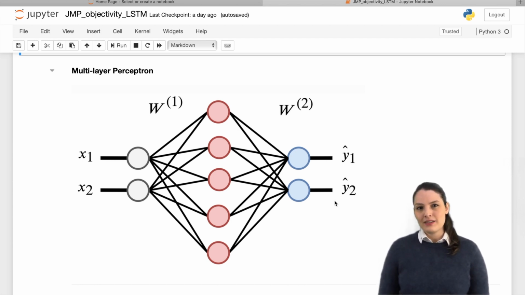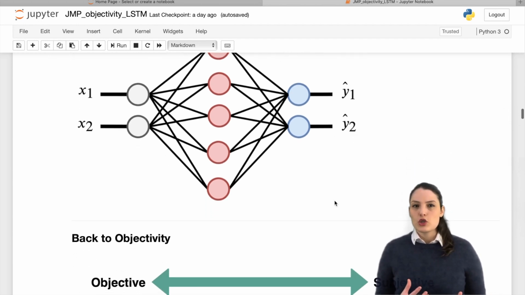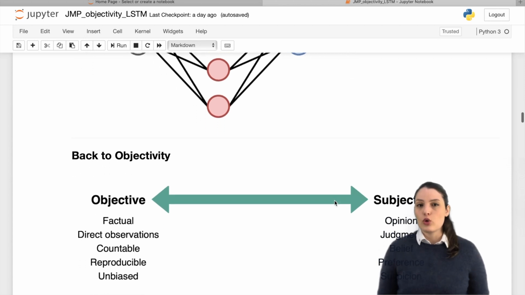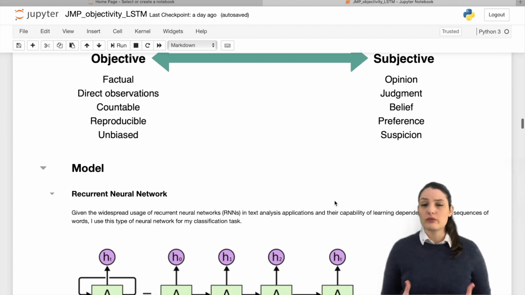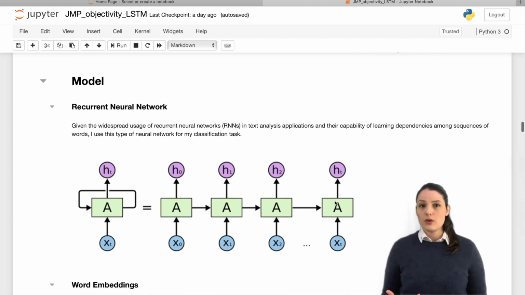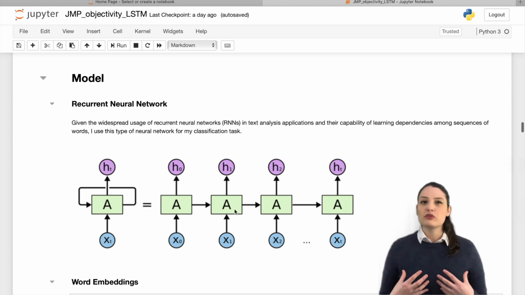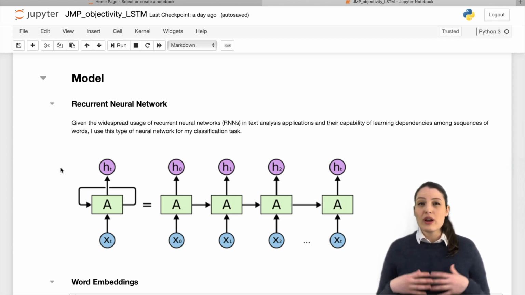Now, let me get back to measuring objectivity in corporate disclosures. For my particular task, I use a special type of neural network called a recurrent neural network, which is a model capable of learning dependencies among sequences of words and is widely used in computational linguistics.